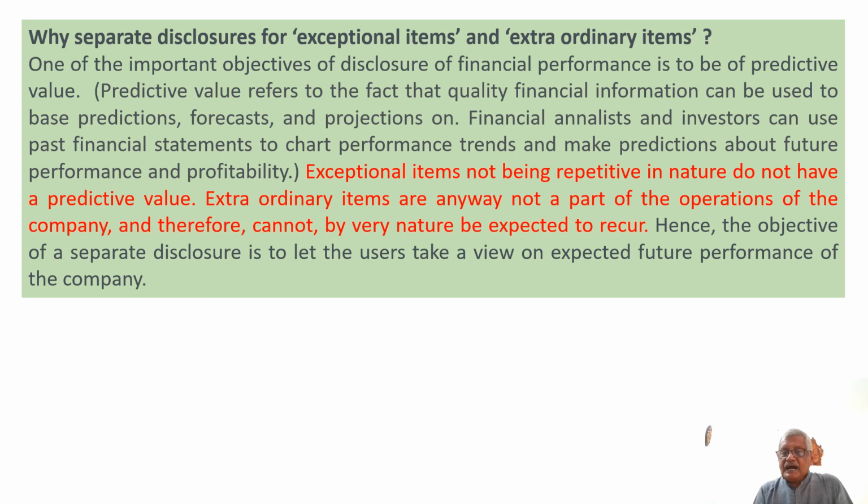Extraordinary items are in any way not a part of the operations of the company and therefore cannot be expected to recur. Hence, the objective of a separate disclosure is to let the users take a view on the expected future performance of the company without considering the exceptional and extraordinary items. That is why these two items are separately mentioned.